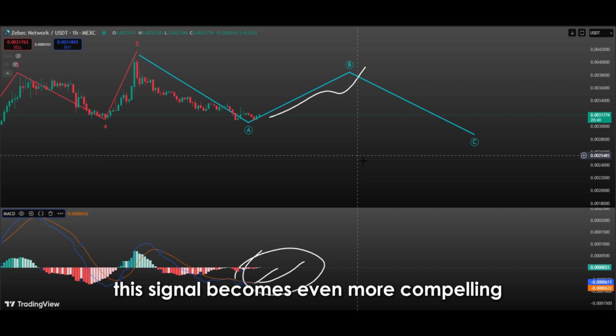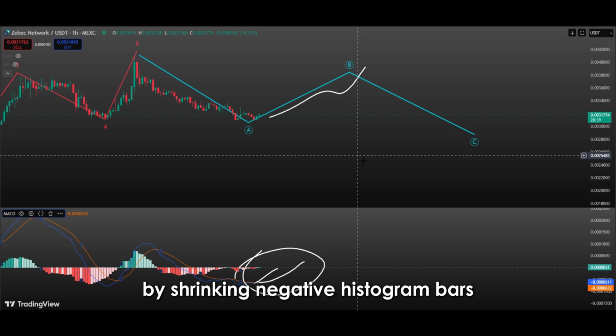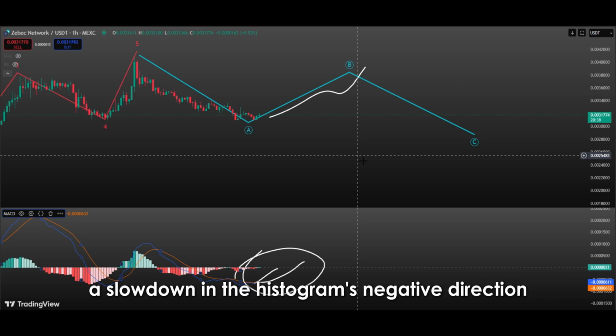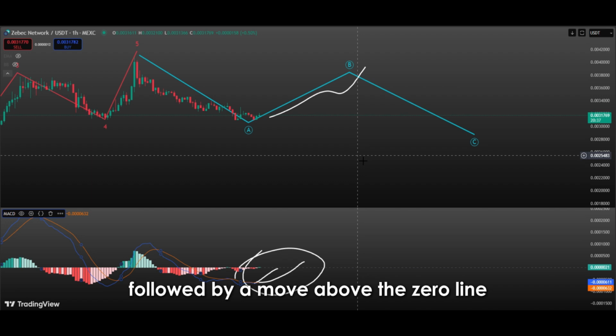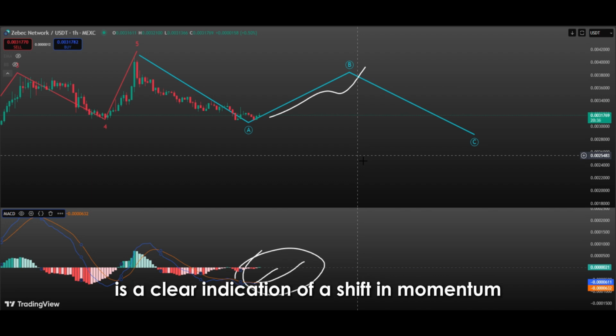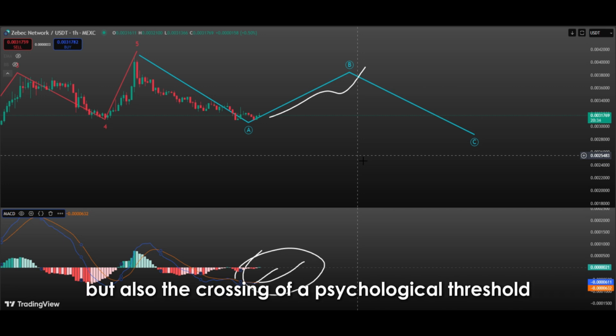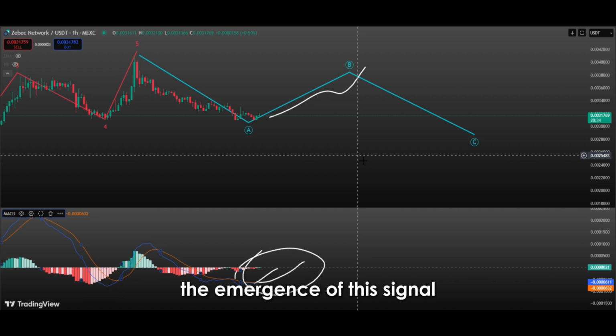This signal becomes even more compelling when it's accompanied by shrinking negative histogram bars, eventually turning positive. A slowdown in the histogram's negative direction, followed by a move above the zero line, is a clear indication of a shift in momentum. An upward crossover in the MACD is not just a technical event, but also the crossing of a psychological threshold. The emergence of this signal marks a shift in market sentiment.